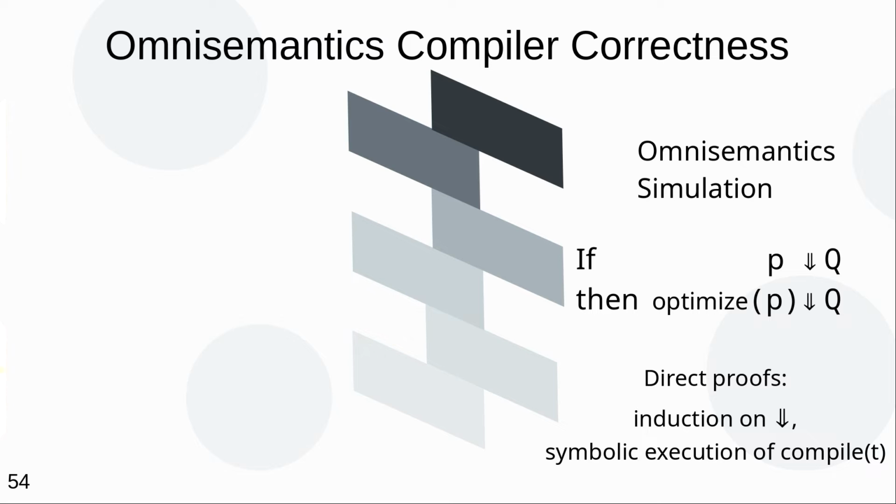And it is this reason that shows up even more drastically in compiler verification. So if we want to prove that our compiler in the bottom layer of our stack correctly compiles programs, we might look at the simple case of optimizing a program where the target language and source language are the same. And then with omnisemantics, you can say that if the source program, P runs to Q, then the target program also runs to Q. This is a statement that in some sense comes naturally, and further you can prove it by the most direct method of proof that is applicable, which is translating every possible source execution into an appropriate target language execution.